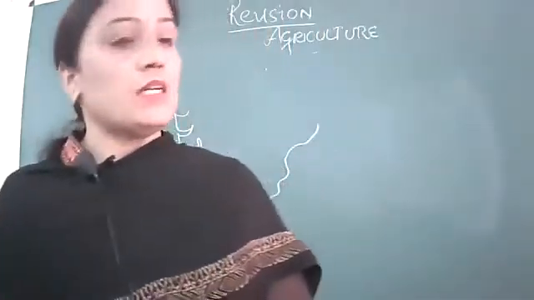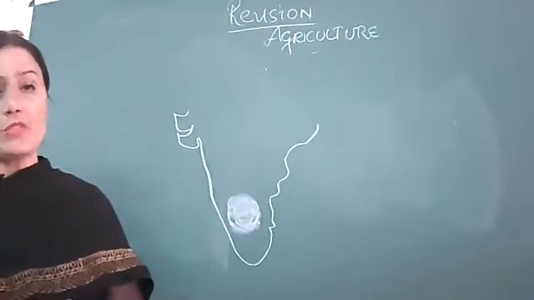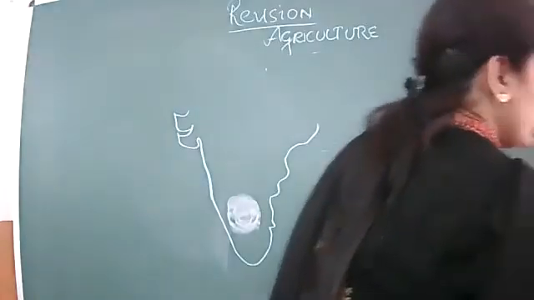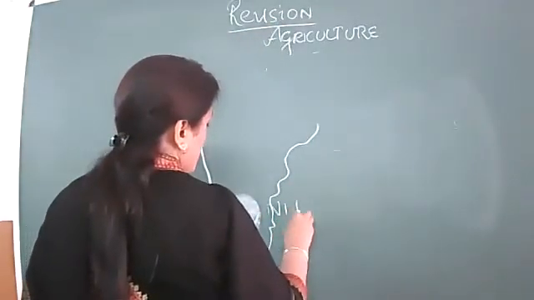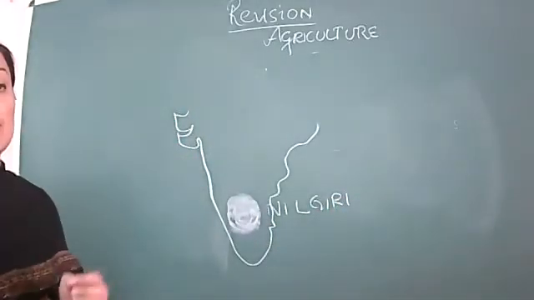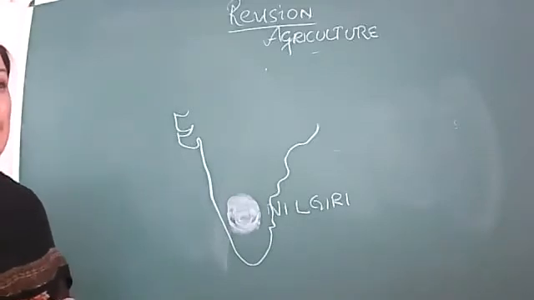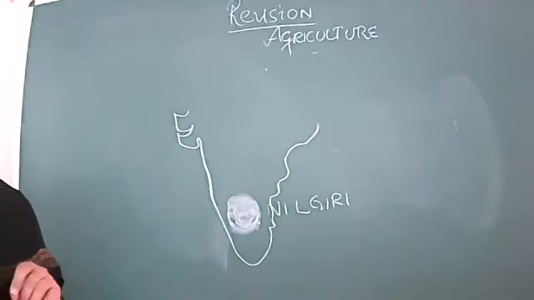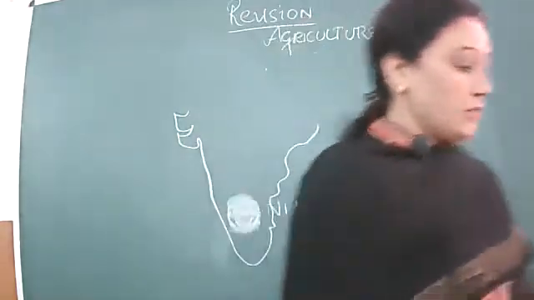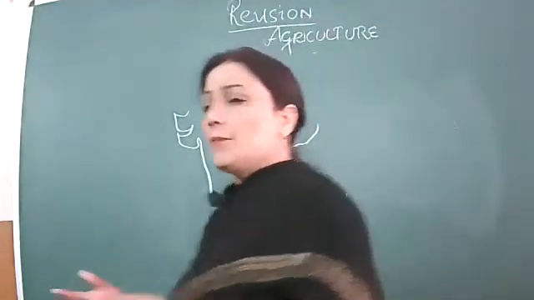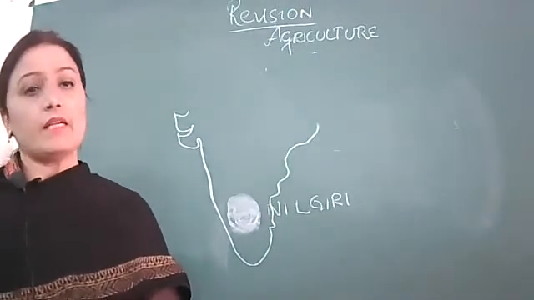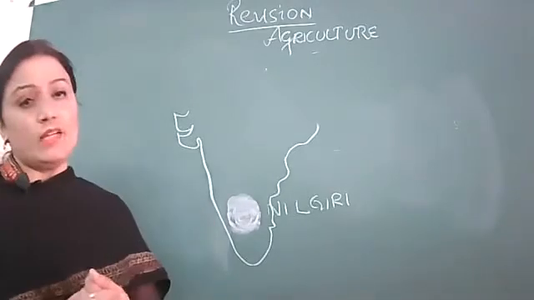Labor intensive industry means here the main work is done by labor. Just as in the case of tea, where leaves are plucked, here coffee berries are picked. This area is basically known as the Nilgiri Hills. The Nilgiri Hills are famous for the cultivation of coffee, and we have two kinds of coffee, Arabica and Robusta. In India, the prominent type of coffee is Arabica. This is also a plantation crop, just like tea and other plantation crops. It is also labor intensive. It also requires warm and frost-free climatic conditions, and well-drained soil.